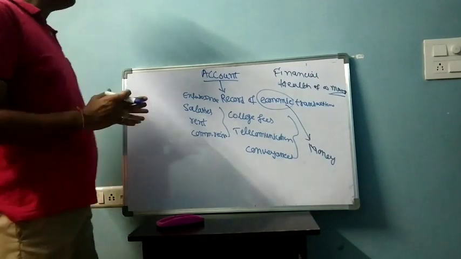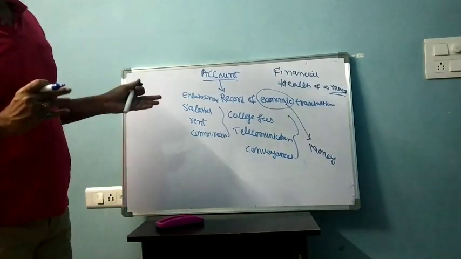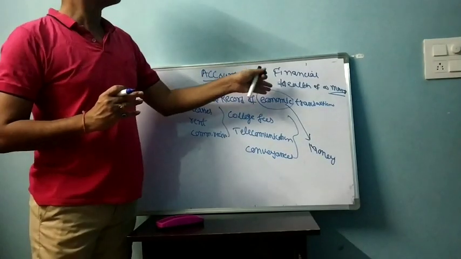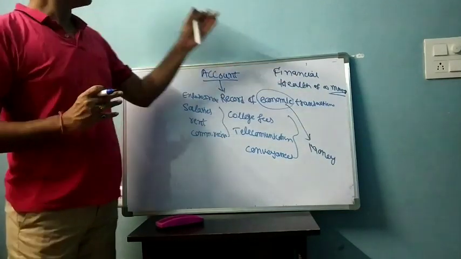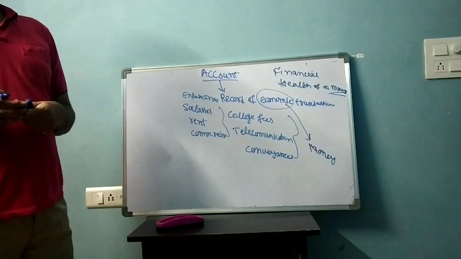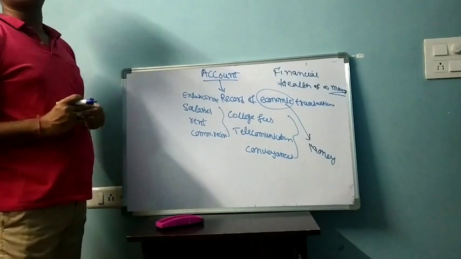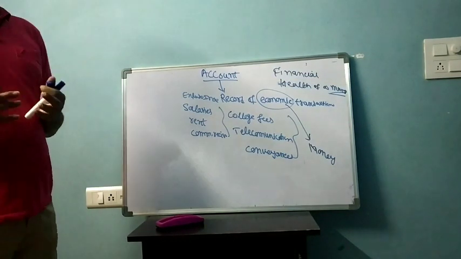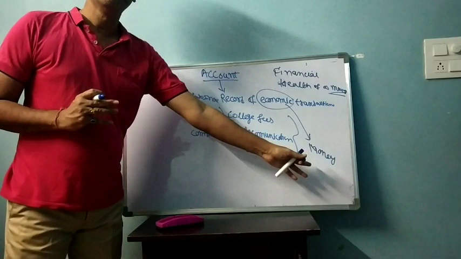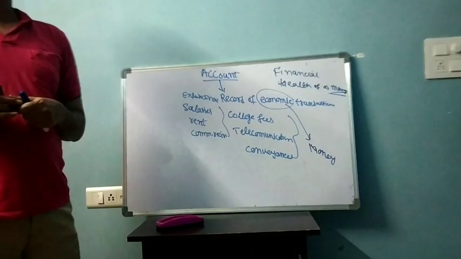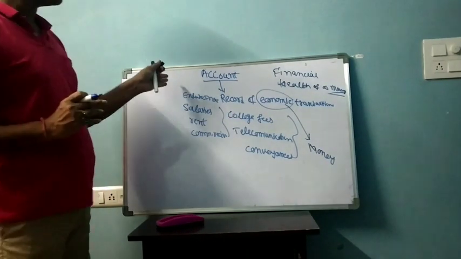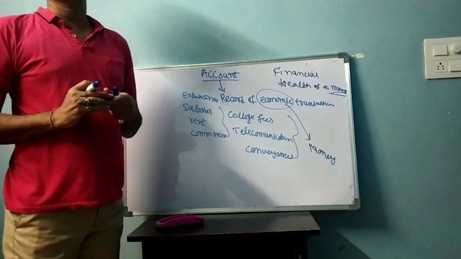But we are not able to record the commitment or health of a manager. This is the main drawback of accounting: it can record only those transactions which can be expressed in terms of money.